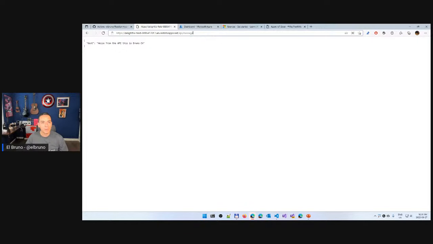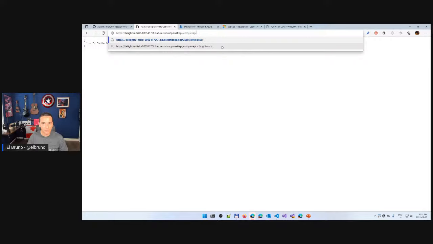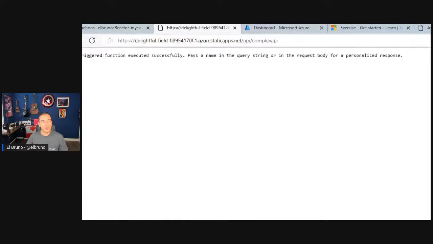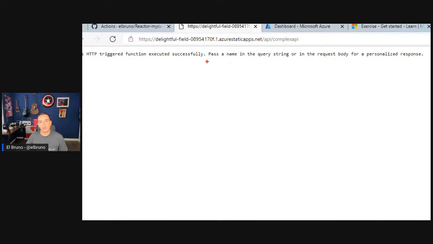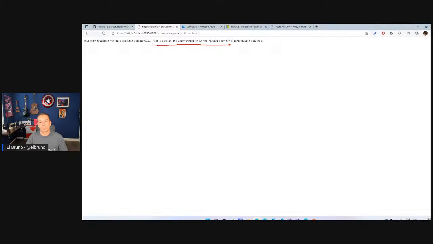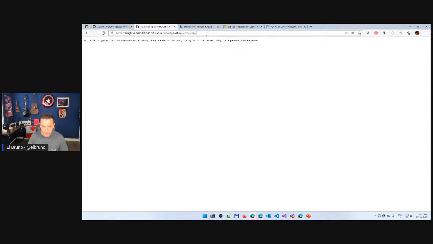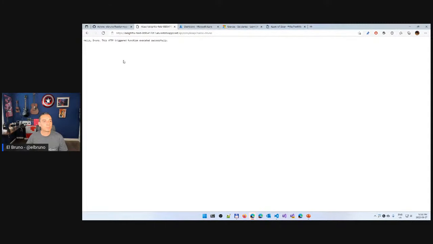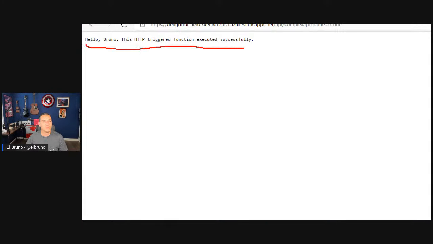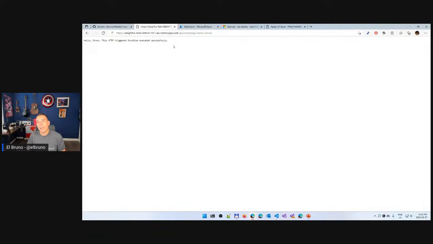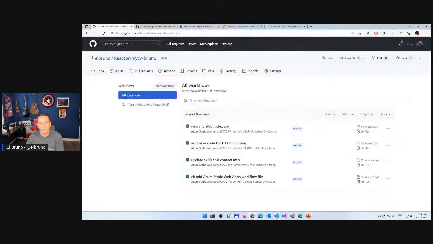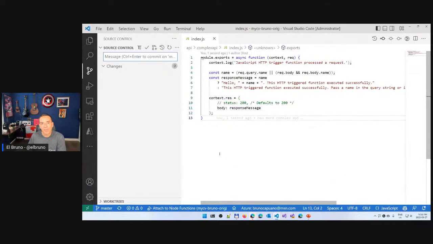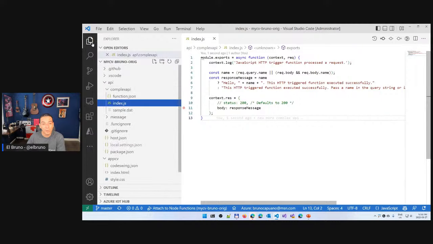But now I should be able to call the complex API, and I will have the answer, which is: your trigger, your application, pass the name in the query string for a personalized response. So let's do this. And Bruno, and I will have, hello Bruno, this HTTP trigger function executed successfully. So, hey, if you want to use these functions, if you want to have everything here, this is a great place to start. This is also a very simple way to do this.